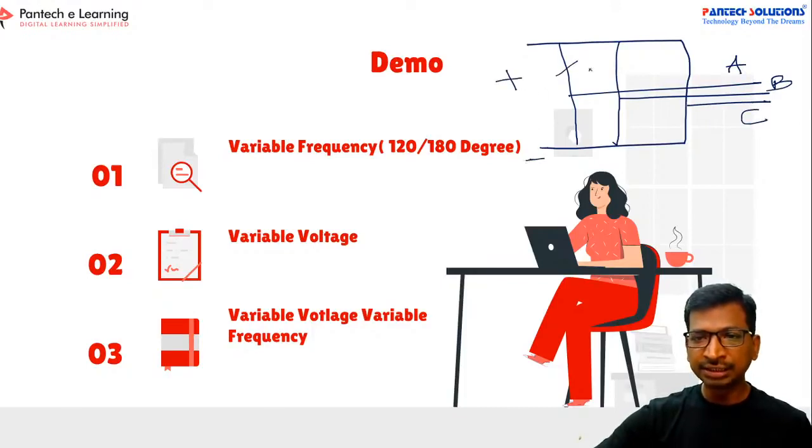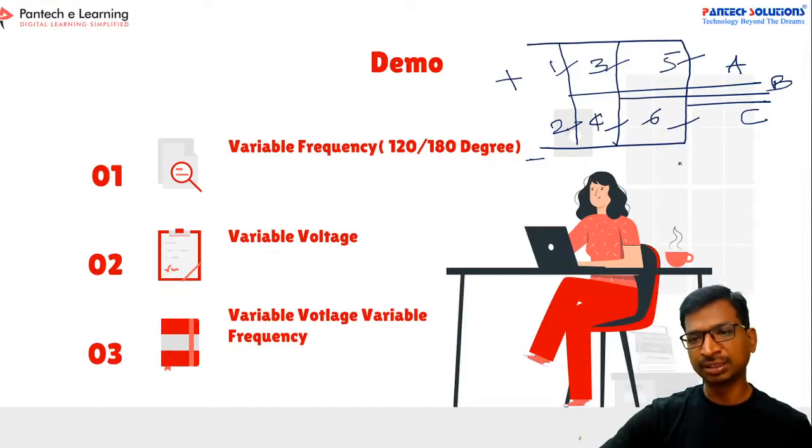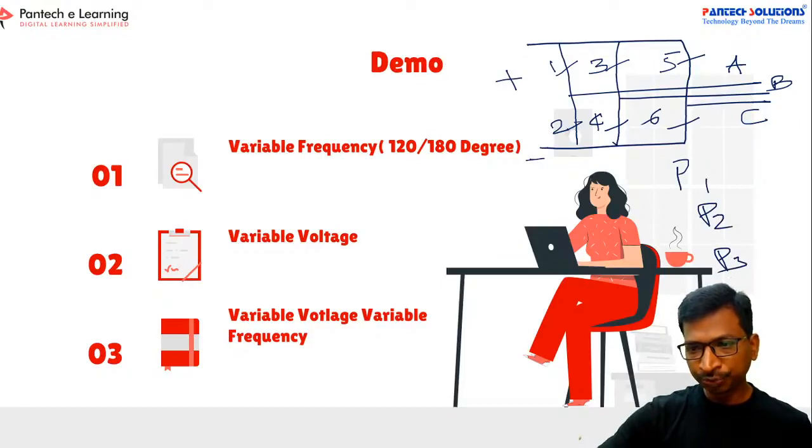See here, in this circuit, 6 MOSFETs will be there, right? This is the first MOSFET, second MOSFET, third MOSFET, fourth MOSFET, fifth MOSFET, and sixth MOSFET. Now we have to generate pulses P1, P2, P3, P4, P5 and P6.